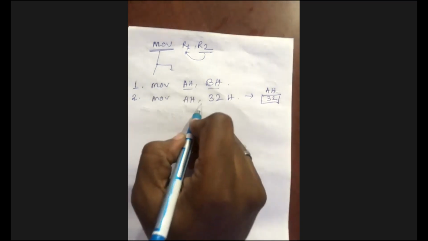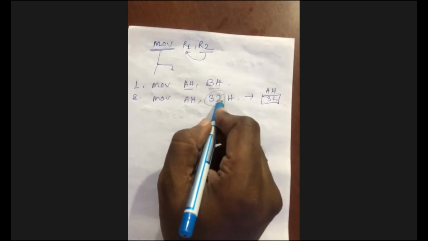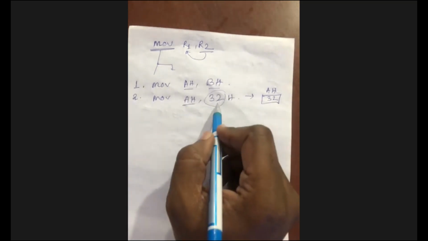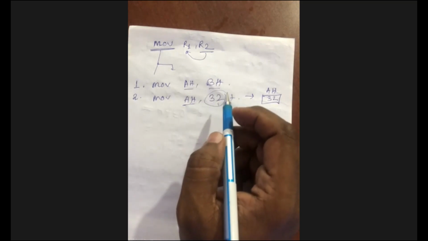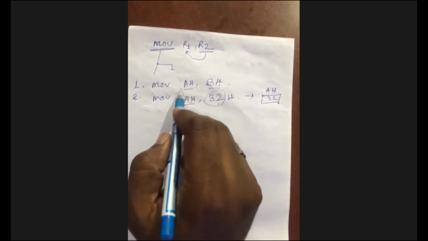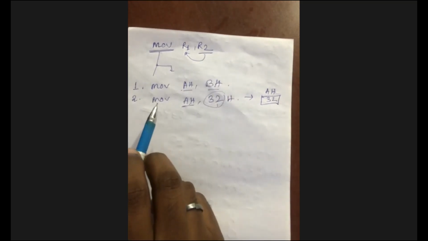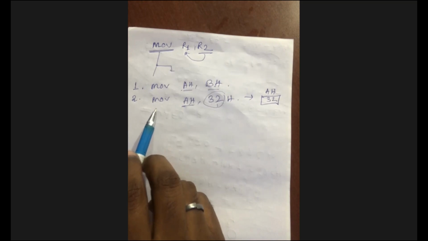So MOV AH, 32 means you can store 32, which is just an example. You can store any data or any register. So this data will be stored into that particular register. This is an example of register addressing mode, whereas the same instruction is used for immediate addressing mode, right? Is it clear to everyone?